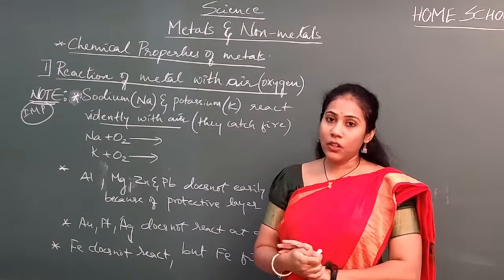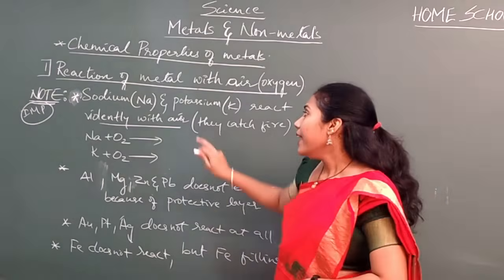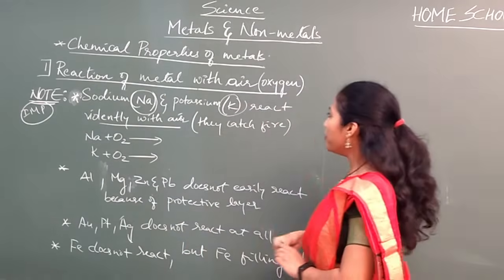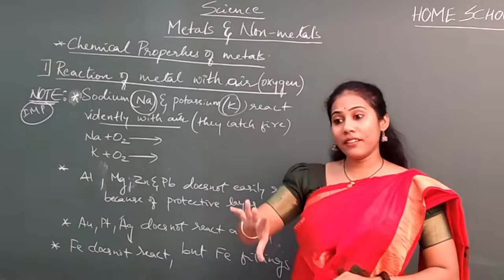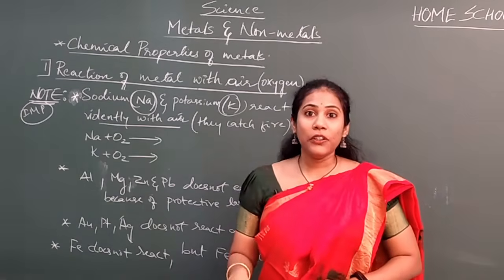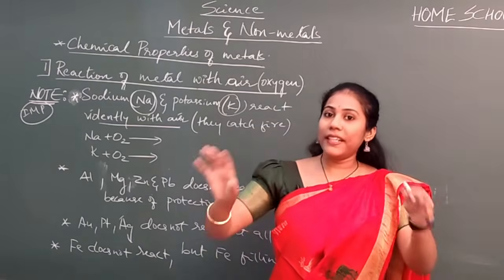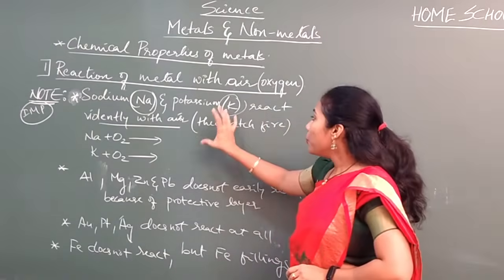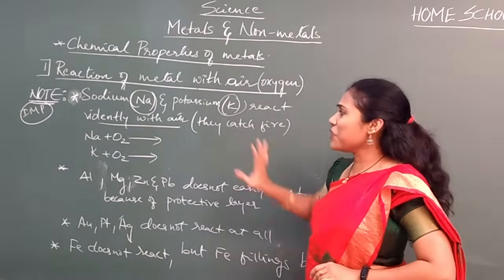I told you all elements do not react in the same way with oxygen. Here we have very special elements, sodium and potassium. They react violently with air. Violently means the reaction of sodium and potassium with air is actually dangerous. You cannot do it normally at home. It has to be done very carefully because the reactions are dangerous. Why? Because you will observe the formation of fire. They can even catch fire. They are very reactive.